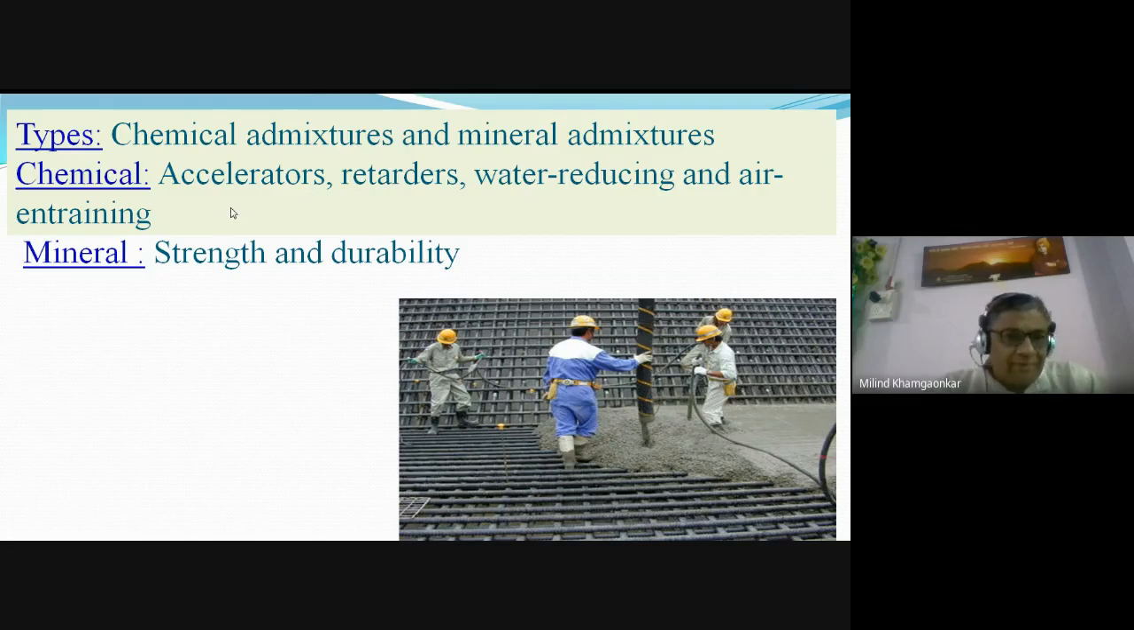Some of the examples of the chemical admixtures. Mineral admixtures, the various examples are like the fly ash, the rice husk ash, and the silica fume, etc. We will be learning these next. Mineral admixtures again add to the strength and the durability. Certain mineral admixtures increase the workability also. So strength, durability, and workability. Here also you can say accelerator, retarder, water reducing, air entraining, and workability enhancing admixtures.